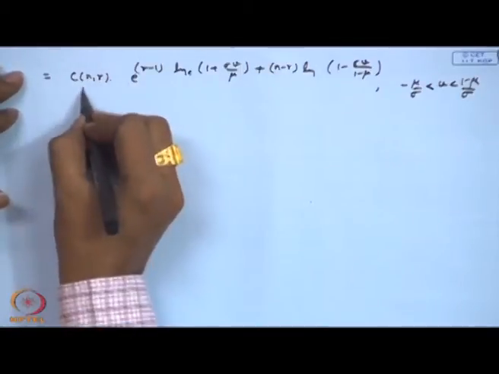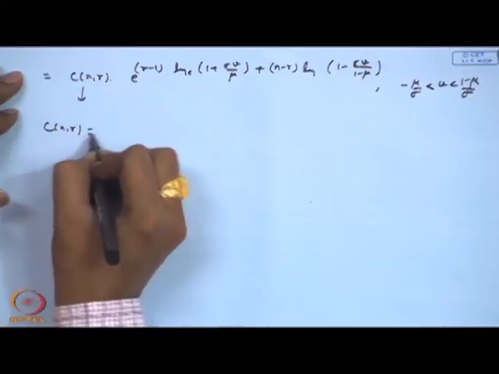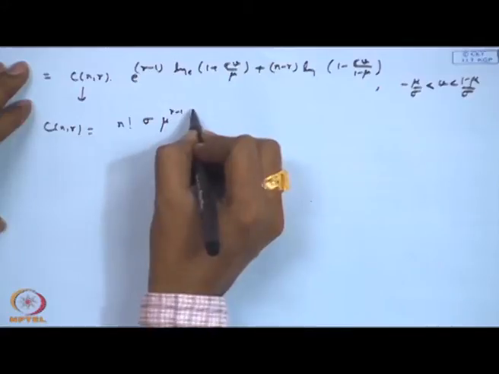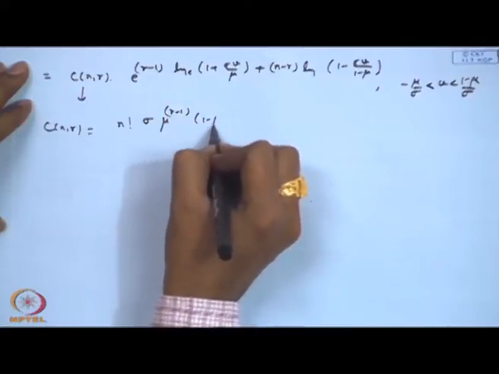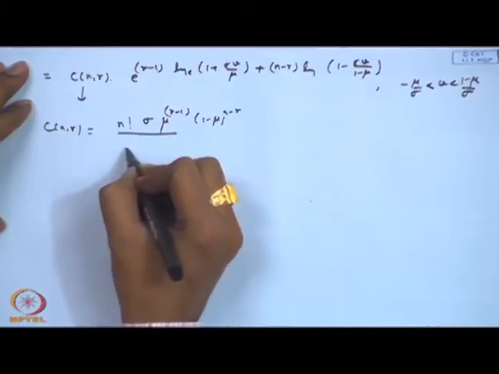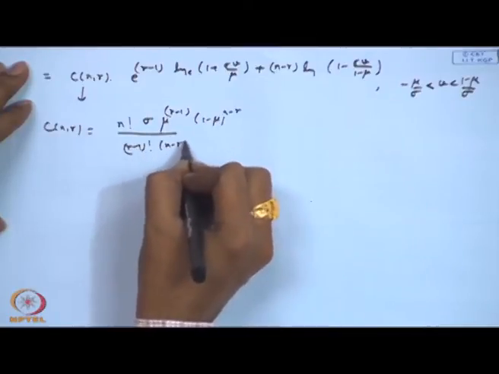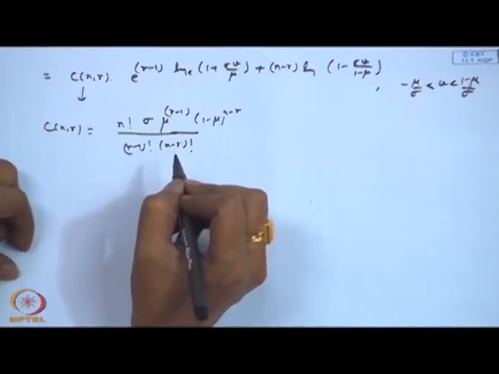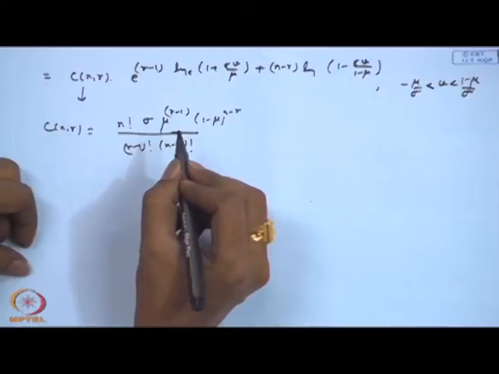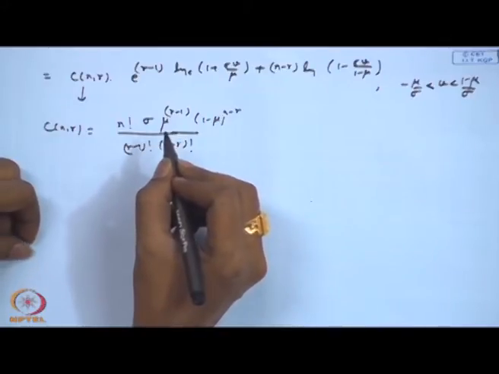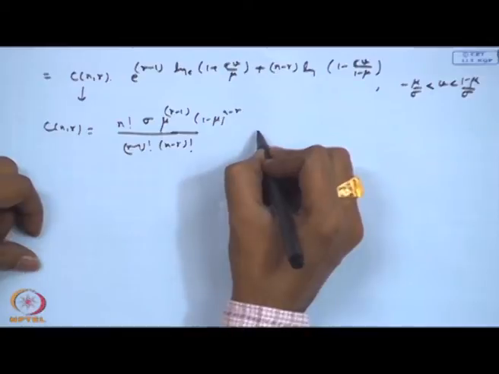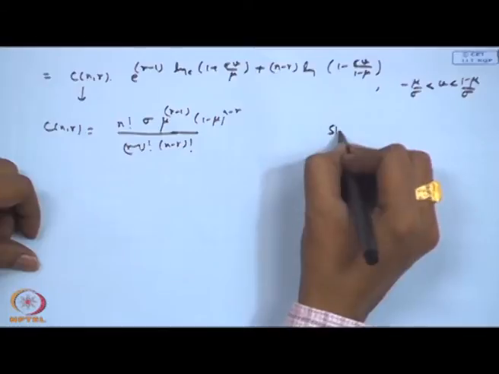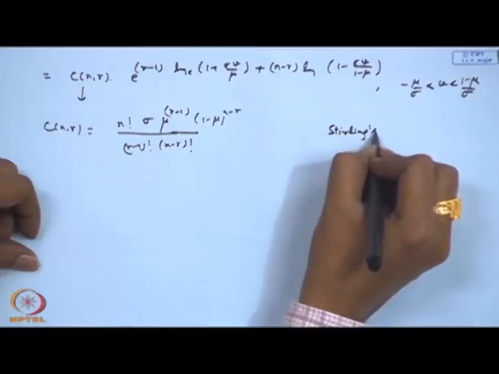So, this C n,r term, which I wrote as n factorial sigma mu to the power r minus 1 into 1 minus mu to the power n minus r, divided by r minus 1 factorial n minus r factorial. If I take r tending to infinity, n tending to infinity such that r by n tends to p, then this can be shown to converge. You can actually use Stirling's approximation, if you remember Stirling's approximation.